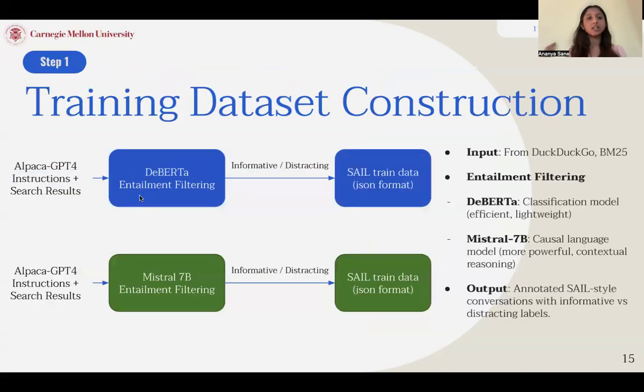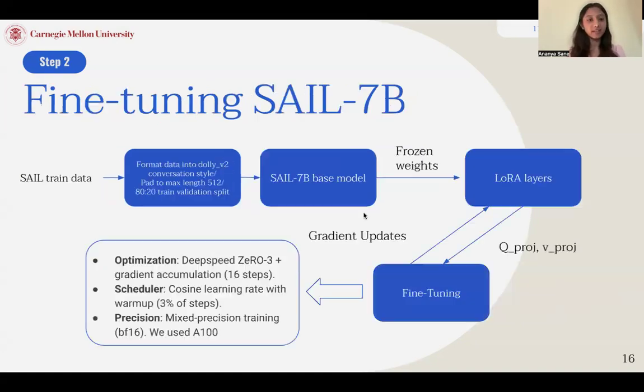The training dataset is created by using the original Alpaca search results. Then DeBERTa and Mistral are used to classify each search result as informative or distracting. This gives us our training data for fine-tuning in JSON format. For fine-tuning, we use the conversation style of Dolly V2 as a way to convert our Self-RAG training data. Then we take our model and add LoRA weights after freezing the initial model, and then we fine-tune it. These are some of the parameters that we use for that.